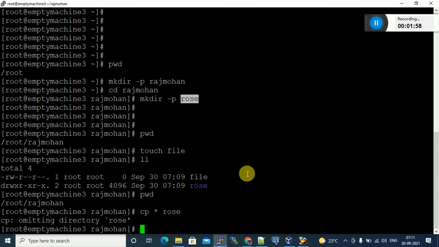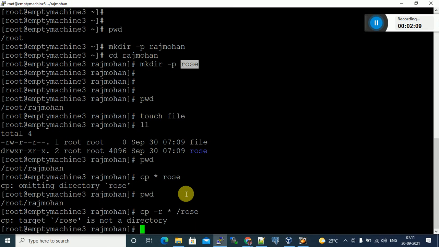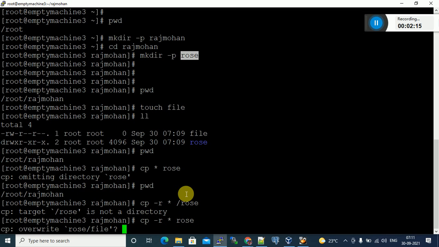cp, pwd, cp -r file name star. Yes, the file already exists.